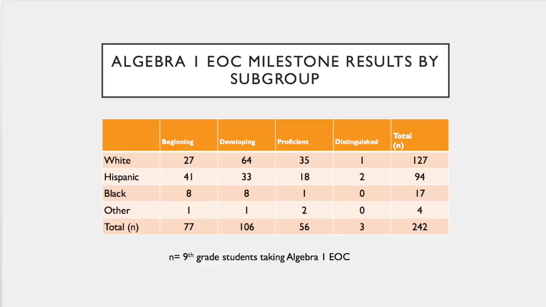Out of those 17 students, 1 student performed in the proficient or distinguished category. So there's obviously a gap there. And with the other category, you had 2 proficient and 0 distinguished. So once again, the majority of students testing being the white population, but still outperforming the minority populations in terms of numbers and percentages.